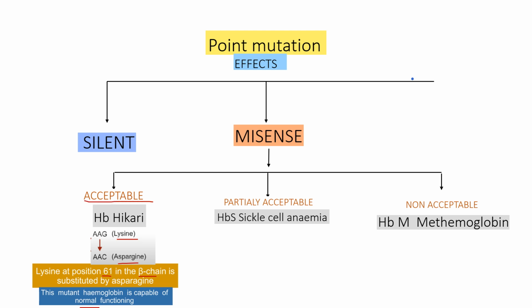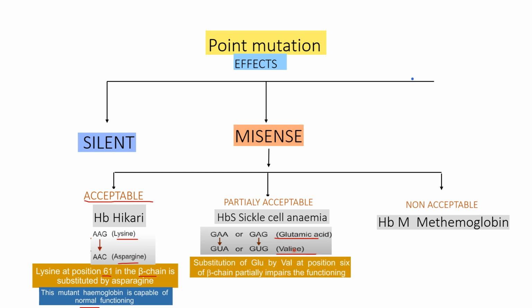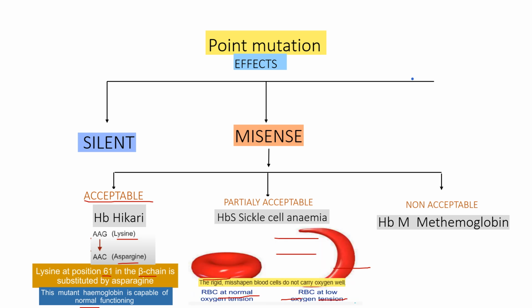In hemoglobin sickle cell anemia, glutamic acid is replaced by valine at position 6 of beta chain. The hemoglobin S is an abnormal form of hemoglobin that causes RBCs to become rigid and sickle shaped. The rigid misshapen blood cells do not carry oxygen well, and it partially affects the oxygen carrying capacity. So it comes under the partially acceptable category.